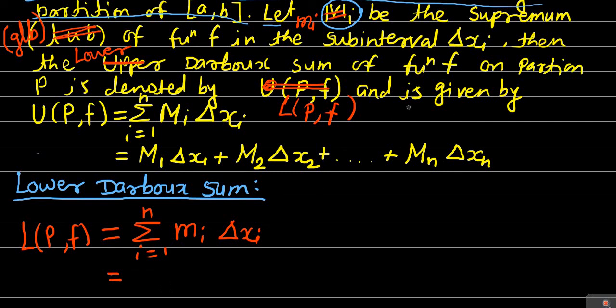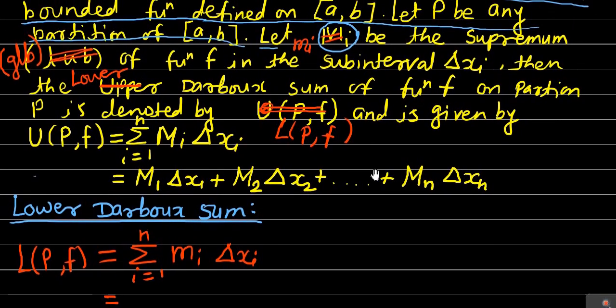In this formula we can put the values of i from 1 to n to get the corresponding formula. So for the lower Darboux sum, we have to use the infimum. Let small mi be the infimum.